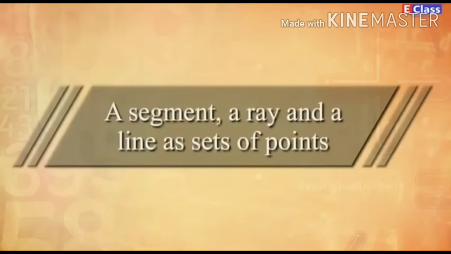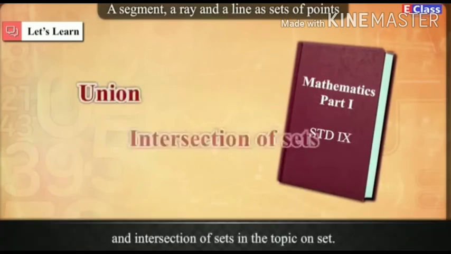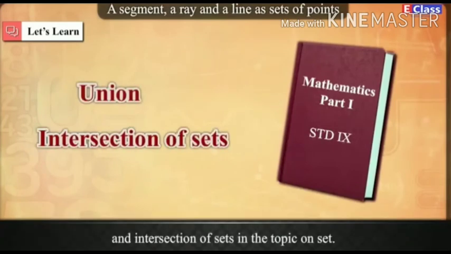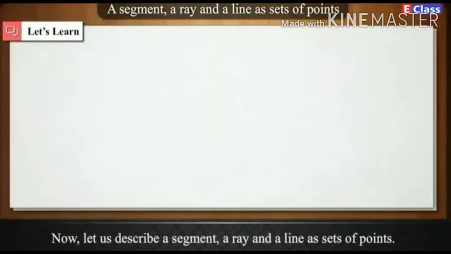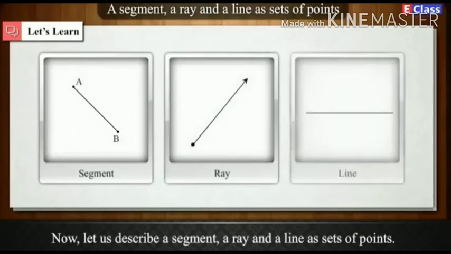A segment, ray and a line as sets of points. Let's learn. In the book Mathematics Part 1 for Standard 9, we have learnt union and intersections of sets in the topic on set. Now, let us describe a segment, ray and a line as sets of points.